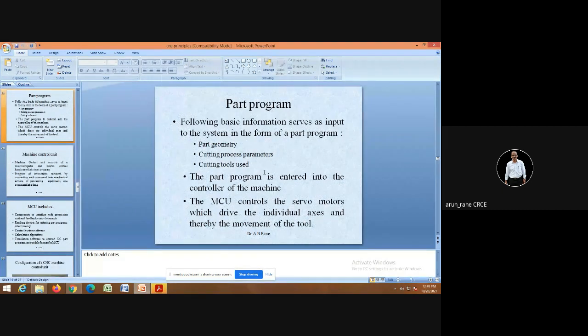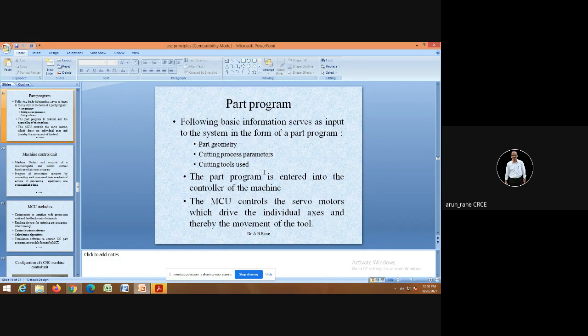So the part program is the input to the NC machines, and it consists of part geometry. Part geometry means the shape of the components. You are not drawing any shape, but you are giving input, that is, outside diameter, inside diameter, length, etc. Cutting process parameters means what is the cutting speed, what is the feed. Cutting speed in case of NC or CNC machines starts from 100 meters per minute and goes as high as 300 meters per minute.